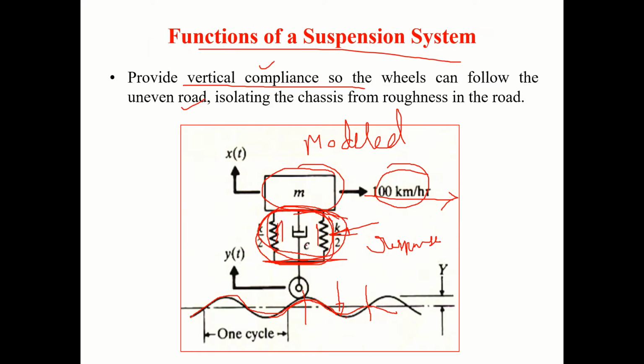If the vehicle speed is very high, these wheels will start flying like this. Then the driver will lose the steering control. So the vehicle will be in somewhat unstable condition. You'll get the wedge effect and the vehicle will be in the unstable condition. Right.